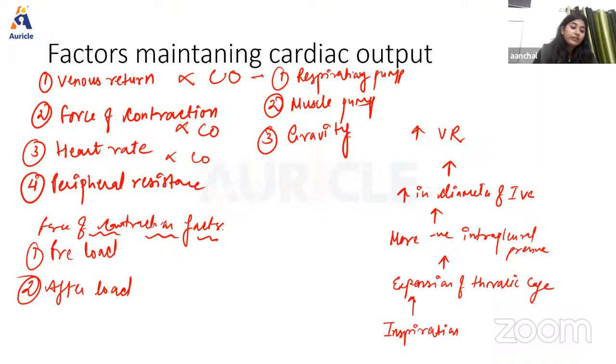Then next we have peripheral resistance. So peripheral resistance is the resistance offered to flow of blood at the peripheral blood vessels, right? Now the peripheral resistance is the resistance or load against which the heart has to pump the blood. So cardiac output is inversely proportional to peripheral resistance. Whenever the cardiac output increases, peripheral resistance will decrease, or whenever peripheral resistance increases, cardiac output will decrease. So this is all about the various factors on which the cardiac output depends, right?